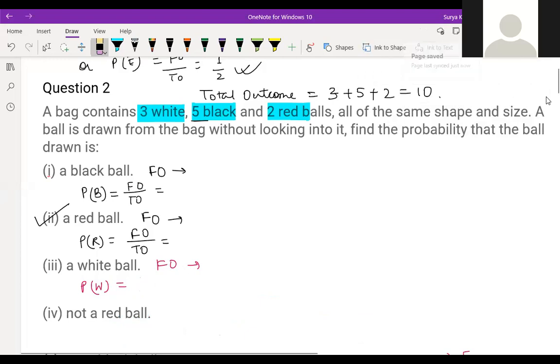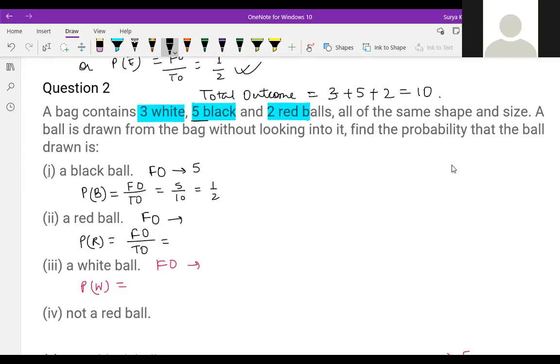There are 3 white balls, 5 black balls, and 2 red balls of the same shape and size. A ball is drawn from the bag without looking into it. Find the probability that the ball drawn is a black ball. This is a very easy question. Black ball means favorable outcome is nothing but the black ones, that is 5. So you can write here 5 divided by 10, that is 1 by 2.